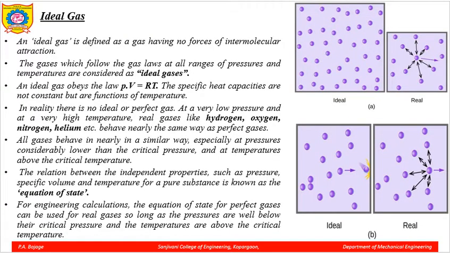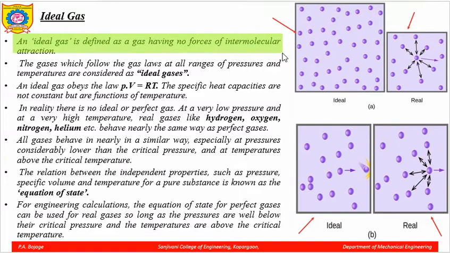Now, what is an ideal gas? In this diagram you can see two diagrams which give you the idea of an ideal gas and a real gas. These are the two examples of ideal and real gases. So, what do you understand by an ideal gas? An ideal gas is a gas having no forces of intermolecular interaction. Such a gas is called the ideal gas.